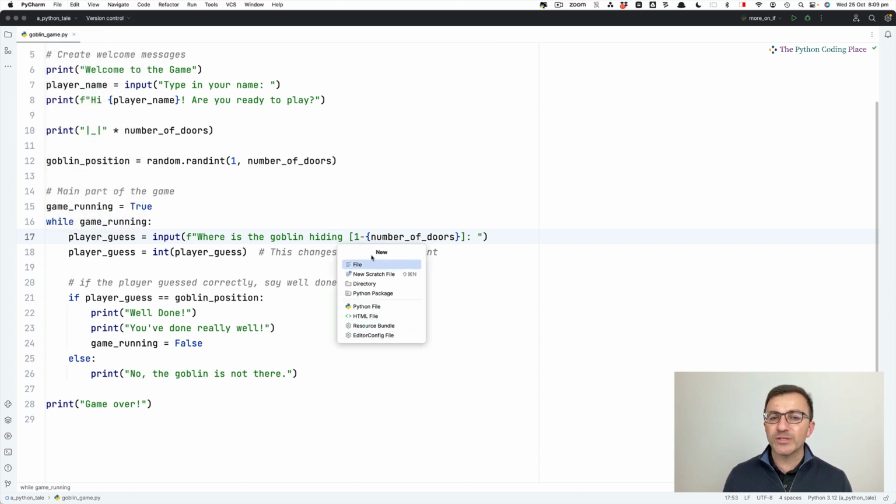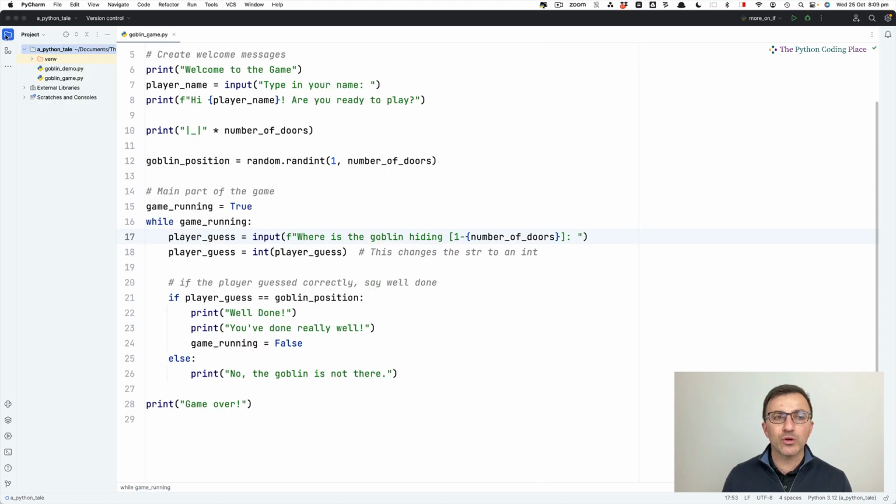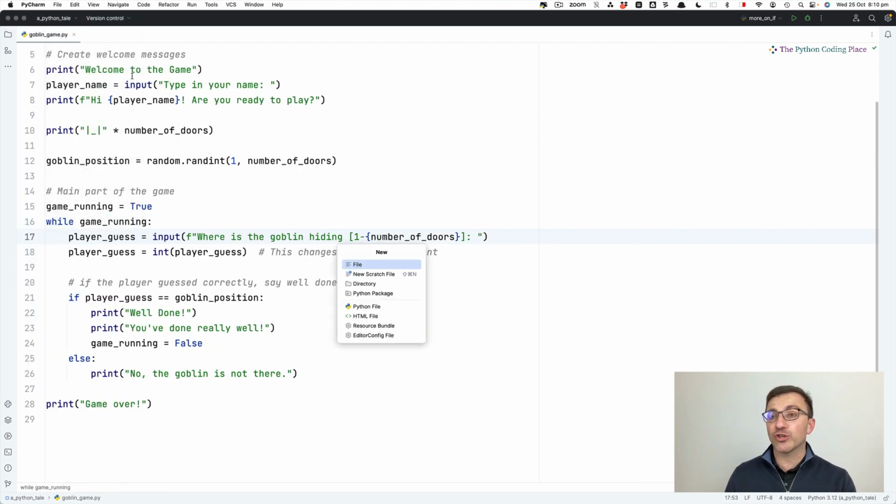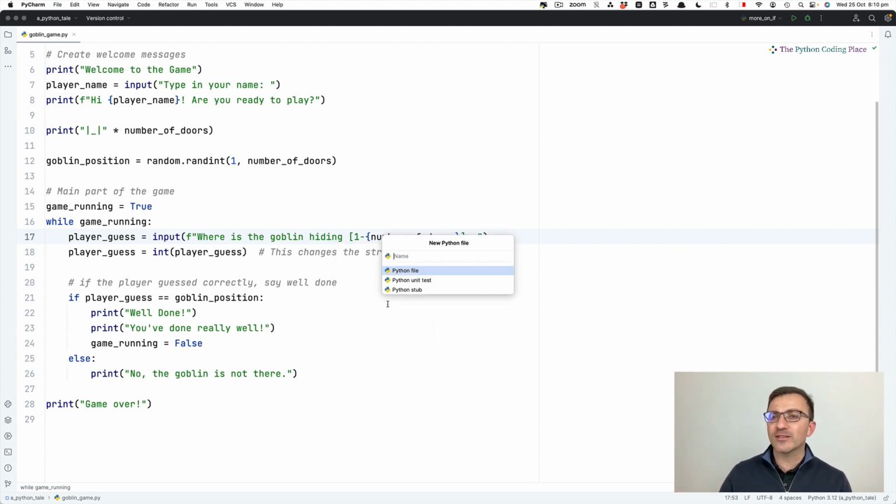And by the way, if you don't see this, often you need to go there and make sure that the folder name is selected. Otherwise, it might not show you when you go to new. And a reminder, we don't want a new project. We're going to put new files in the same project. So always choose new, and we're going to choose Python file. That means the file that's created already has the .py extension, which is what Python needs to know it's a Python file.